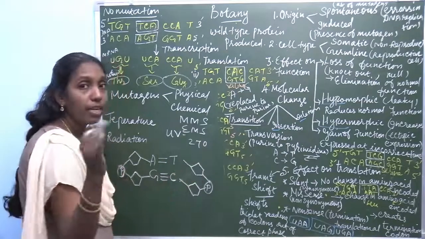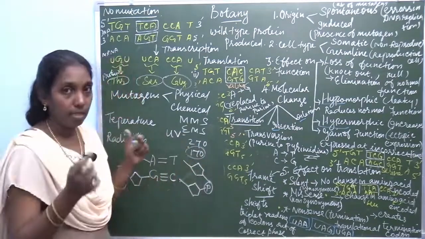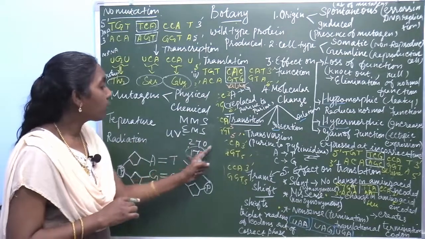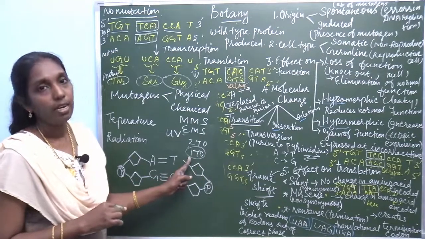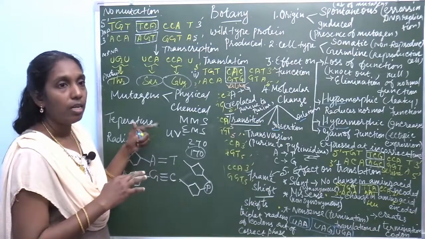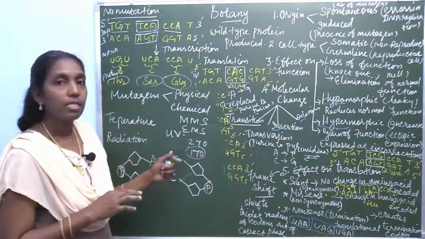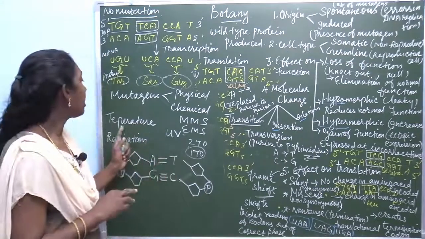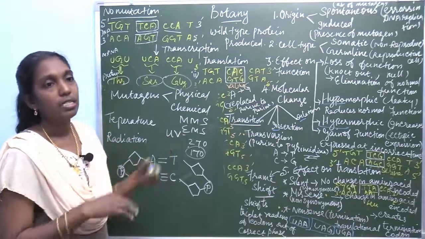So, it is a mutated variety. So, these two examples, wheat Charbadi Sonora and castor Aruna, are examples of physical mutagenic agents. Due to physical mutagenic agents, it is induced.